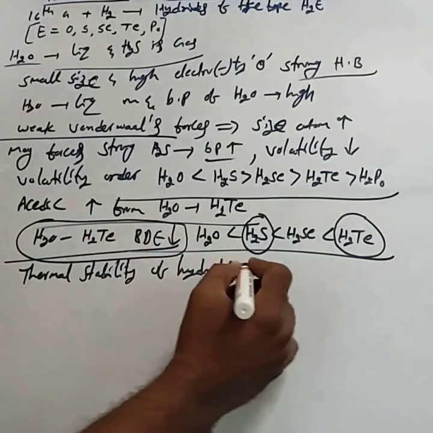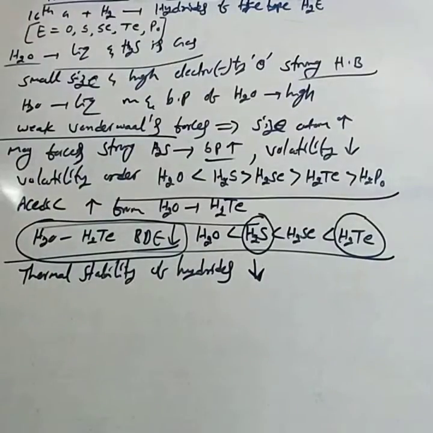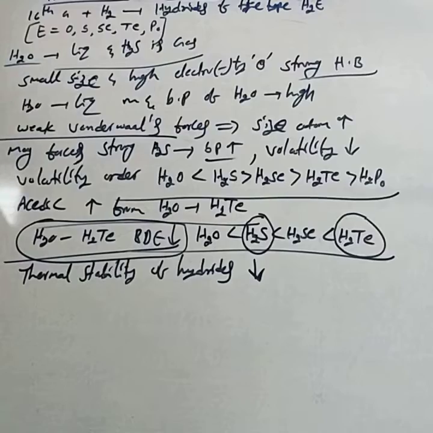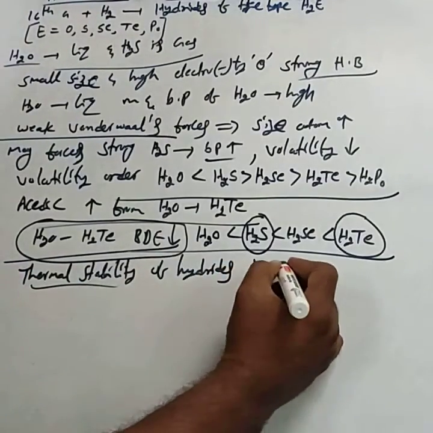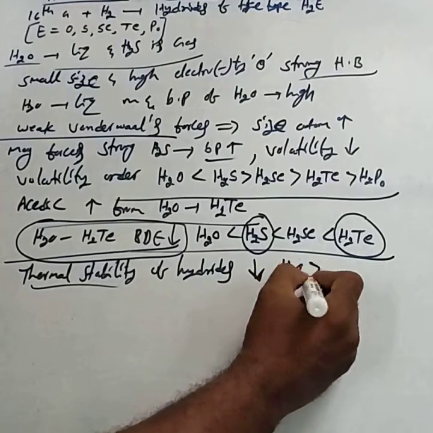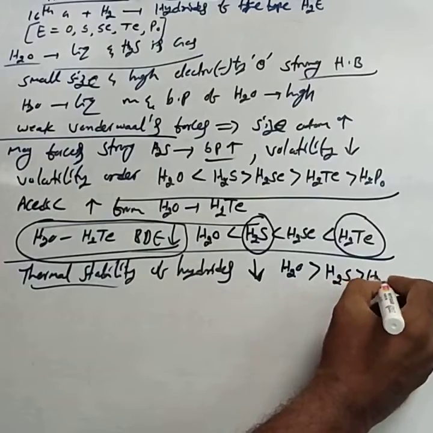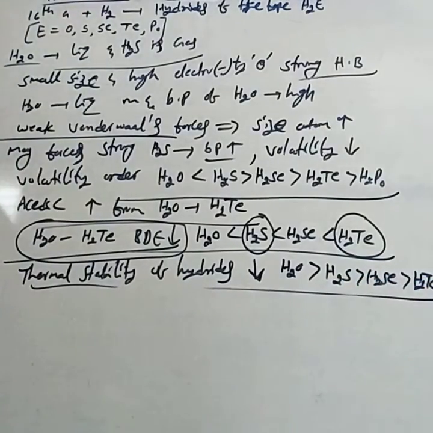Thermal stability of the hydrides decreases from H2O to H2Te, because bond dissociation enthalpy decreases. The thermal stability order is H2O is more stable than H2S, than H2Se, than H2Te.